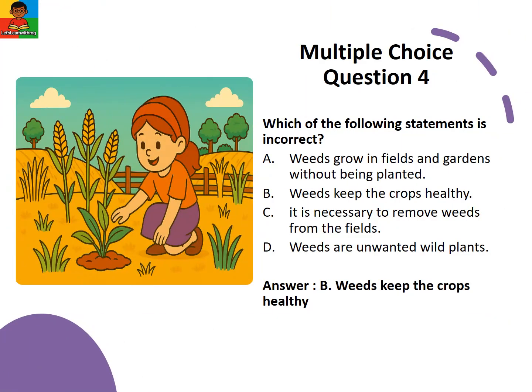Question 4. Which of the following statements is incorrect? Option A, weeds grow in fields and gardens without being planted. Option B, weeds keep the crops healthy. Option C, it is necessary to remove weeds from the fields. Option D, weeds are unwanted wild plants. The correct answer is option B, weeds keep the crops healthy.